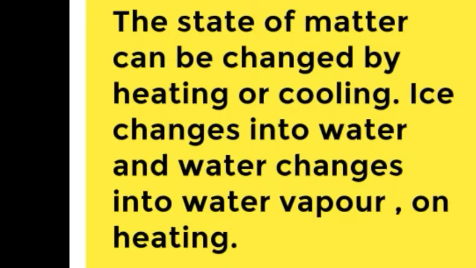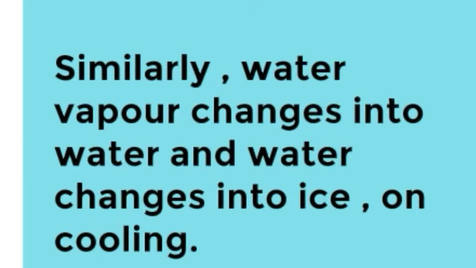We have seen that the state of matter can be changed by either heating or cooling. Like ice is the solid state, so ice changes into water and water changes into water vapor on heating. Similarly, water vapor, which is the gaseous state, changes into water and water changes into ice, that is into its solid form, on cooling.